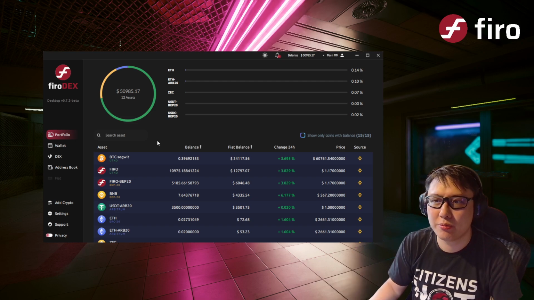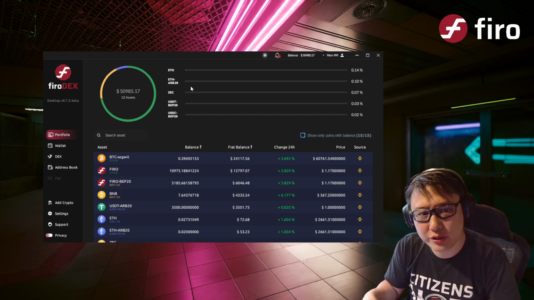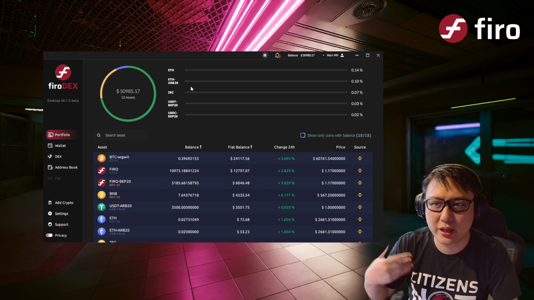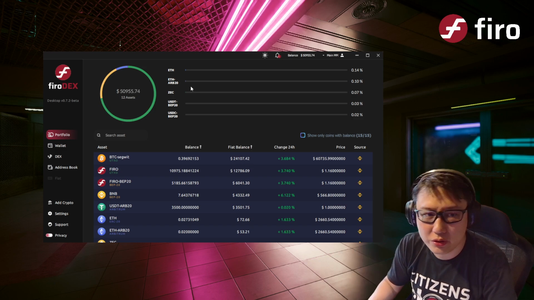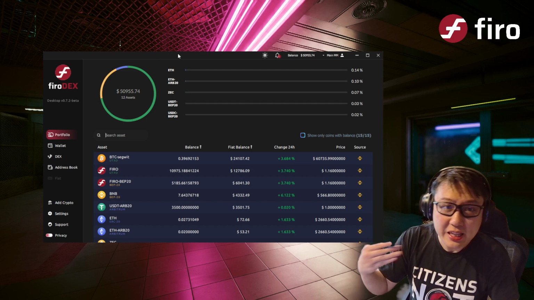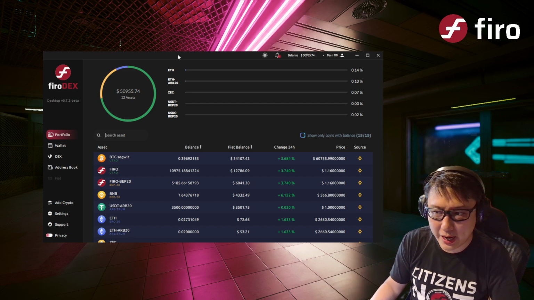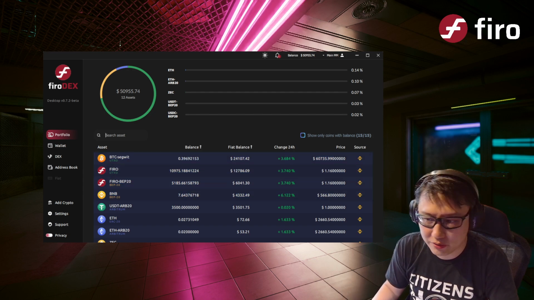I haven't tried it myself personally, but this is really a nice way to do swapping of Firo, and I encourage you to try it, especially if you're in a country that does not have a centralized exchange that supports Firo. FiroDex is a good option, right? But there is another way to interact with FiroDex, which is through a website. And let's go through that.